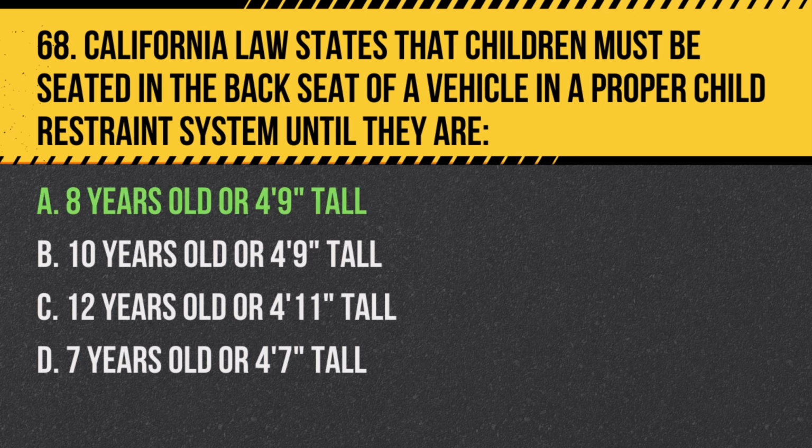Answer: A. 8 years old or 4'9" tall. In California, children must be seated in the back seat of a vehicle in a proper child restraint system until they reach the age of 8 or a height of 4'9".